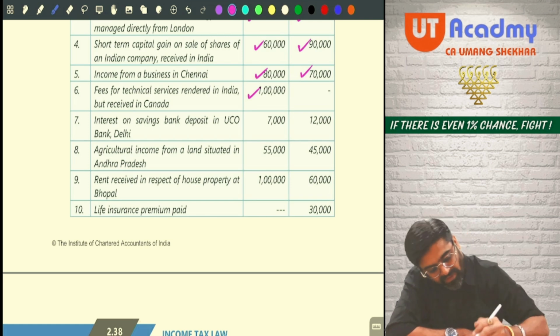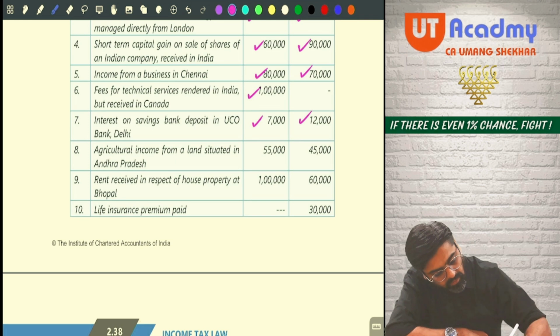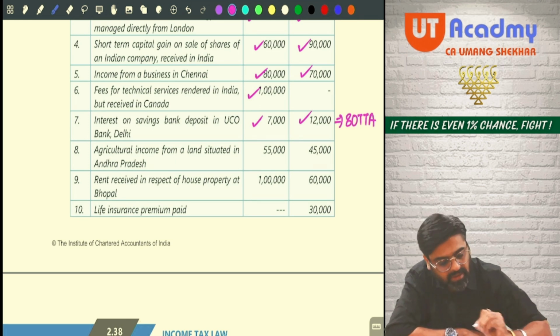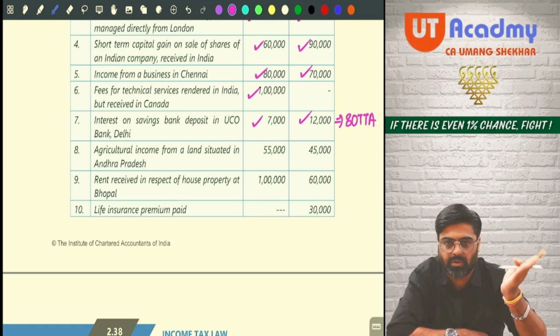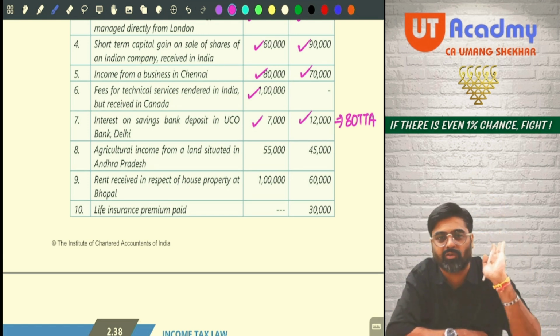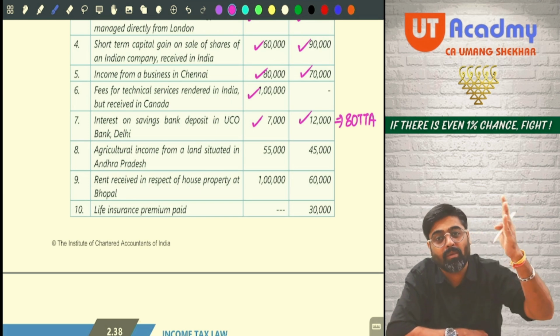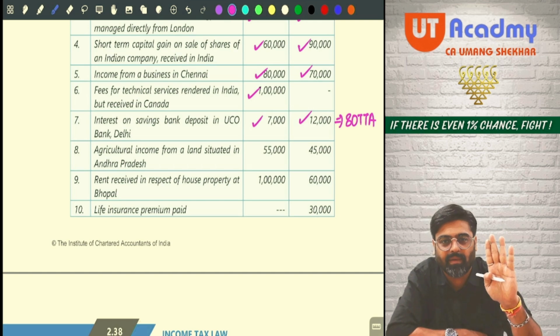Understanding? So first what we will do, we will charge it taxable. Then for this, we will claim 80 TTA deduction from the GTI. That 80 TTA deduction will be available for both. But for Ramesh, it will be entire 7,000 allowed under 80 TTA because that is within the limit of 10,000. But for Suresh, it will be allowed to the extent of 10,000 only. Getting my point? Everyone? Okay.